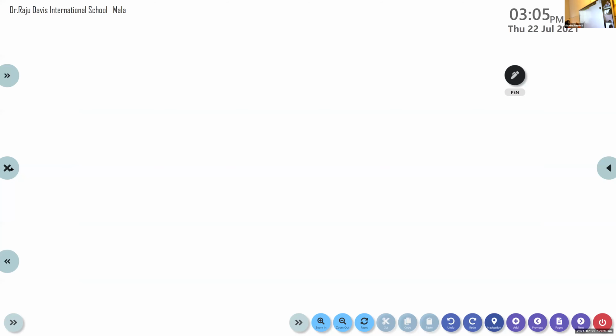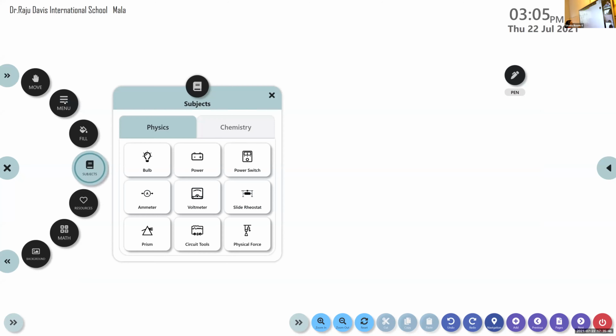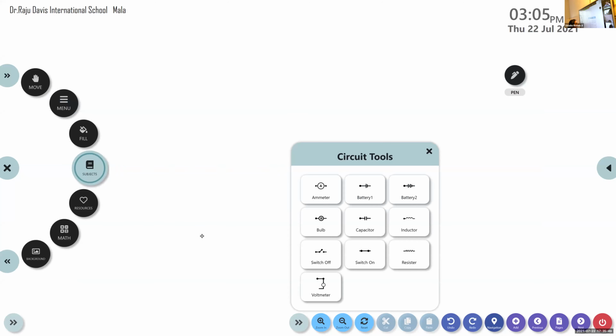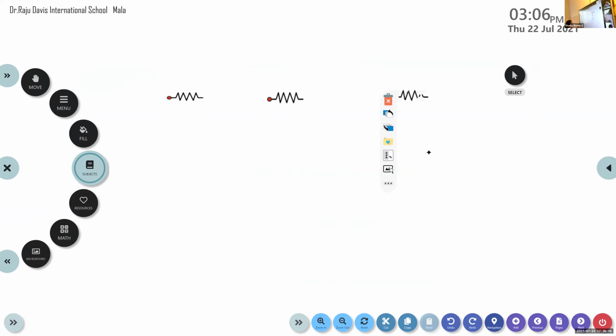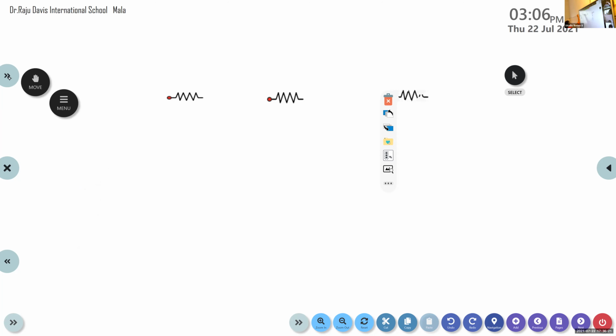For that, we want some apparatus. How many resistors are we going to consider here? Three resistors are needed. Then what are the other components? We need to measure the voltage, so which component is needed? The voltmeter.